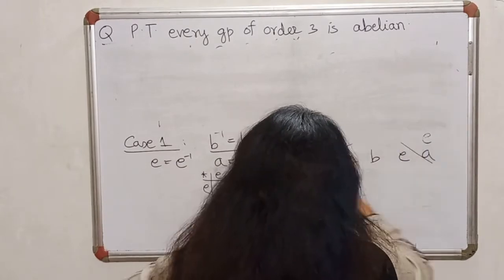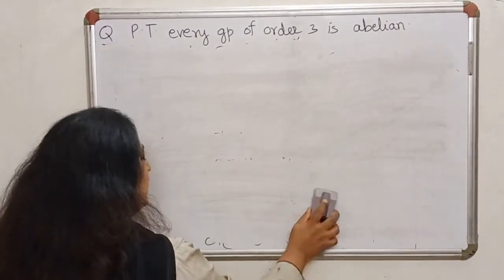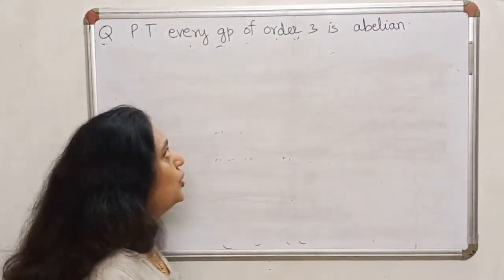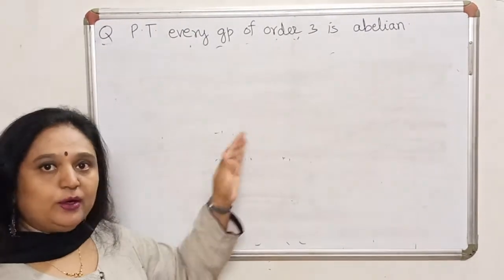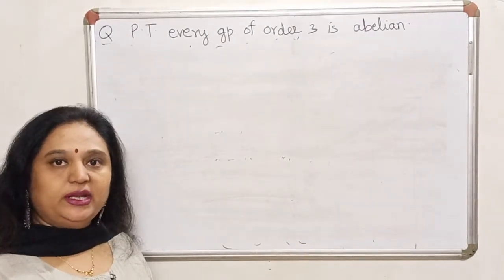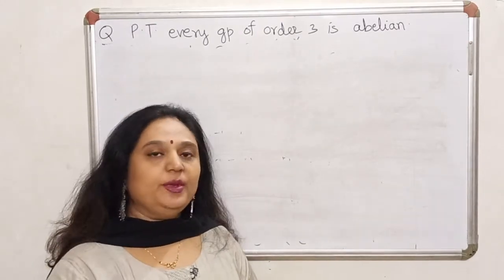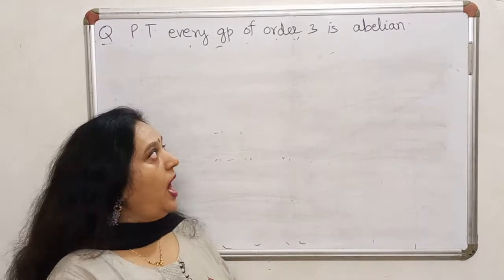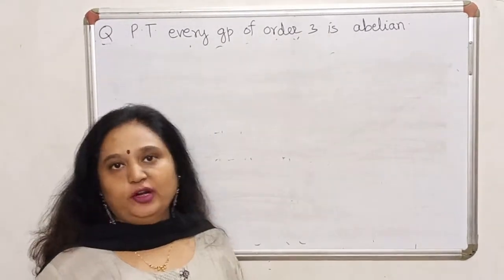Now, the next question is, what happens if you have a group of order 5? What I want you all to do is try it out as an exercise. I'll give you the result. Prove that every group of order 5 is abelian. So you take any group of order 5, and try and draw all possible composition tables and make sure that in every case it is abelian. At the end of it, it will also be very interesting to answer the question, how many different groups will you get of order 5?